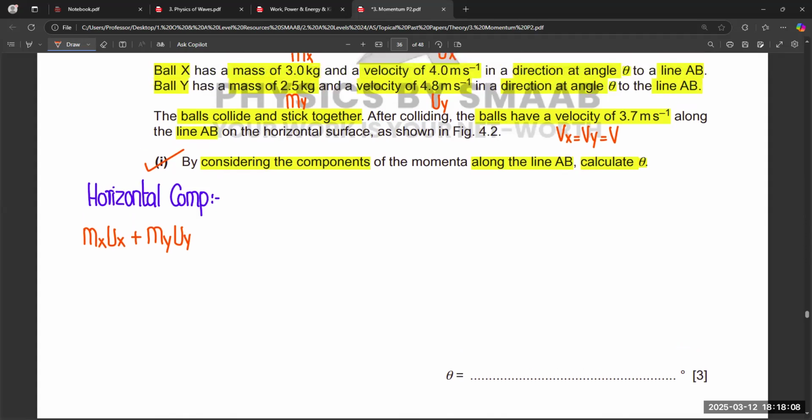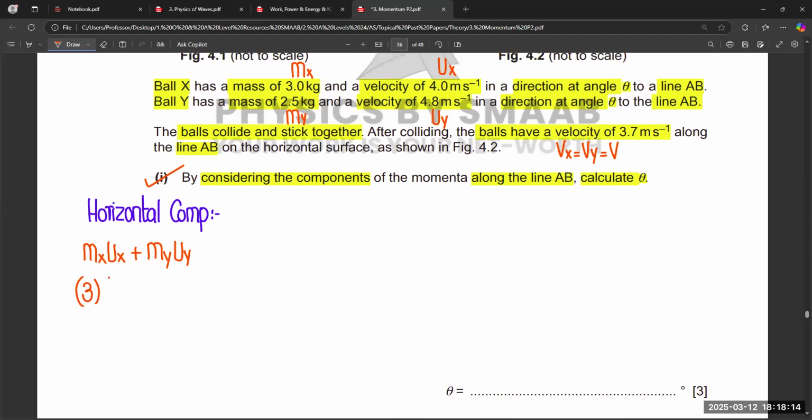So mx means 3, ux means 4 with cos theta, right? Plus 2.5 into 4.8 cos theta. So this is the second term.